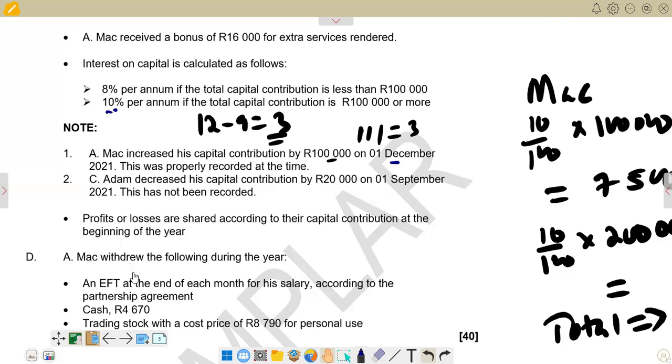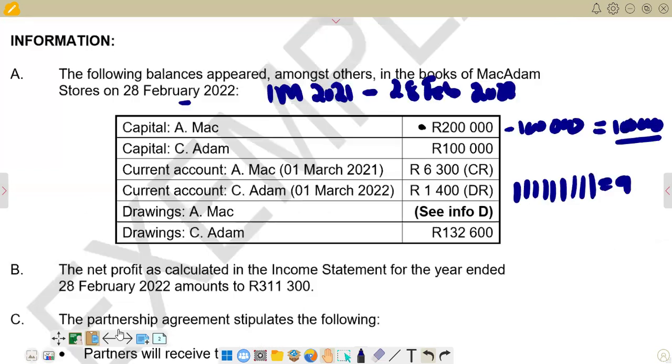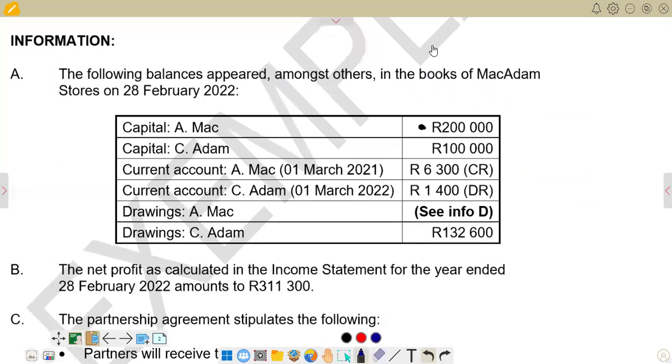So if you come here at the beginning of the question, you'll see that we are given the balance as 100,000, which is at the end of the year. So since we are being told that there's a decrease of 20,000.